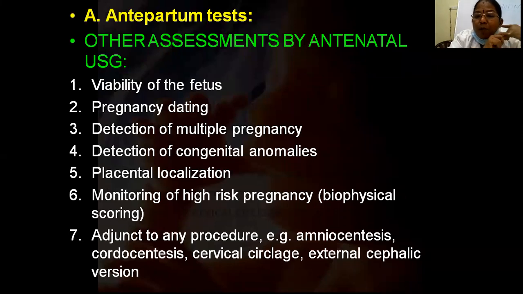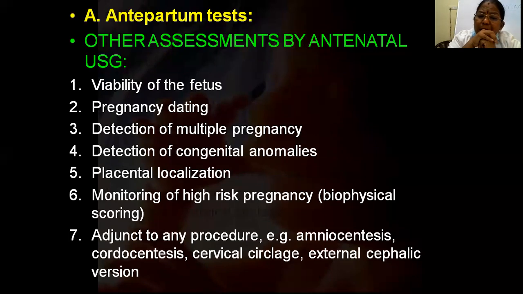Then to know whether there is a single pregnancy or multiple pregnancy. If there is a multiple pregnancy, chorionicity can be done easily during the first trimester. Nowadays with early TIFA at 11 to 14 weeks, maximum congenital abnormalities can be diagnosed, like anencephaly, which we can diagnose very early.